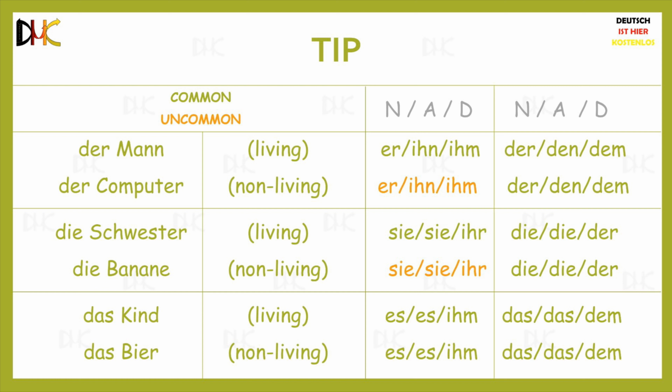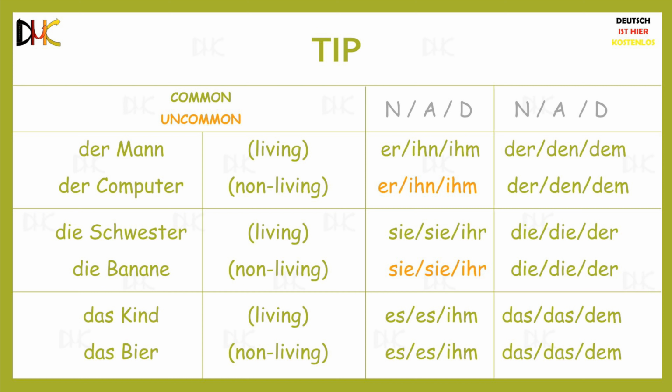In English, if you were talking about a computer, you would refer to it as it, since it is non-living. All non-living things are considered to be neutral nouns in English. But in German, as you know, it doesn't work like that. The computer is masculine, so it's der Computer and not das Computer. So when you talk about the computer, you don't say it, you say he or him in German. That is the reason why the accusative case for the computer is ihn instead of es. It may sound weird to you, but it's just how it is.